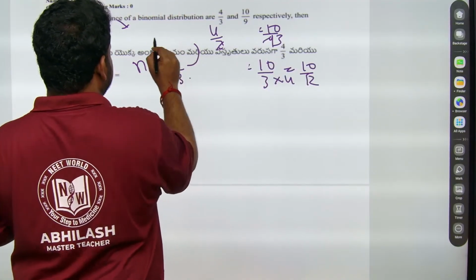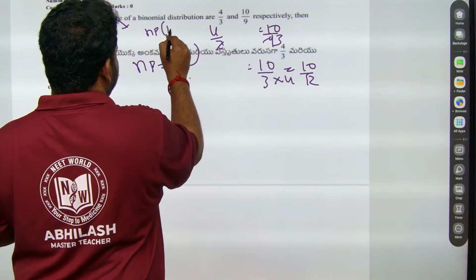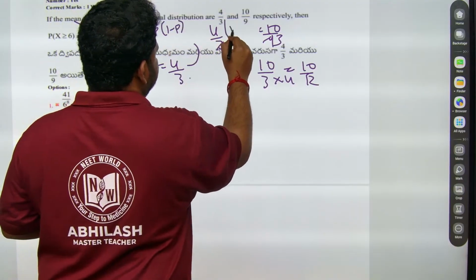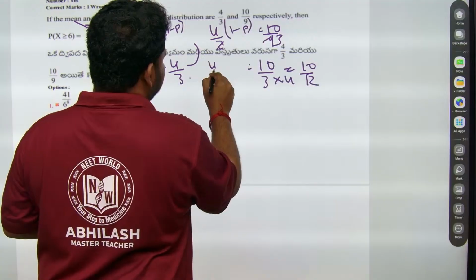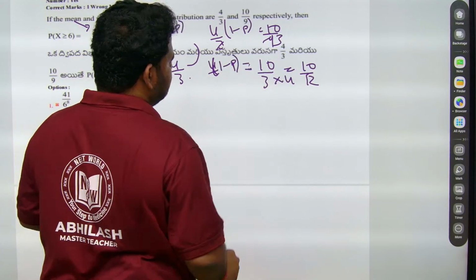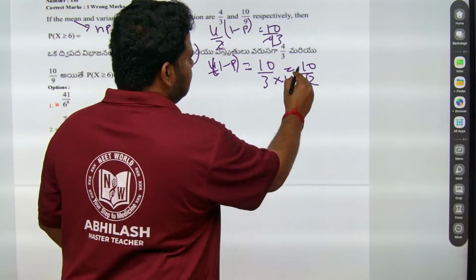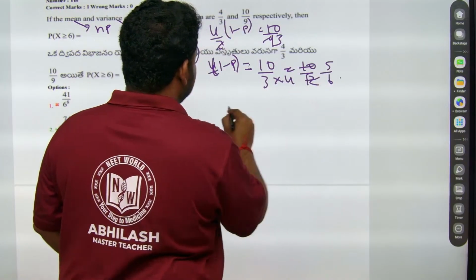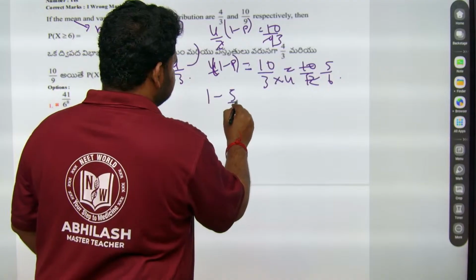NP into 1 minus P. So this will be 4 by 3 into 1 minus P. This will be 4 by 3. This will be 1 minus P is equal to 10 by 3 into 4, that is 2 5s are 2, 6s are. So 1 minus 5 by 6 is equal to P.